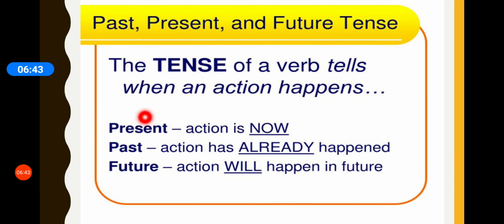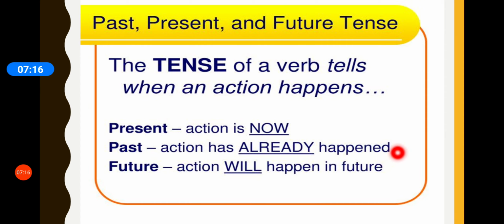Now present, that means action is now. Now means in the present time. Past means action has already happened. Right? And future means action will happen in the future.